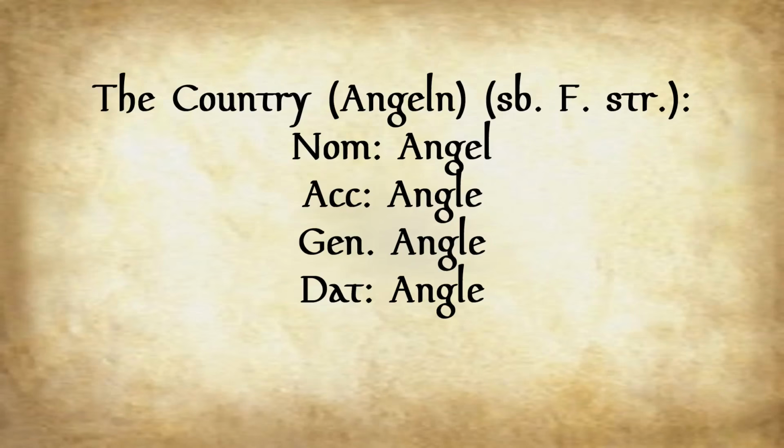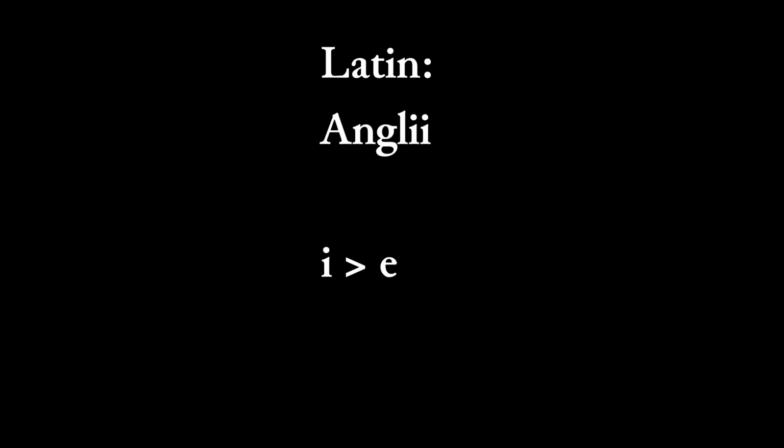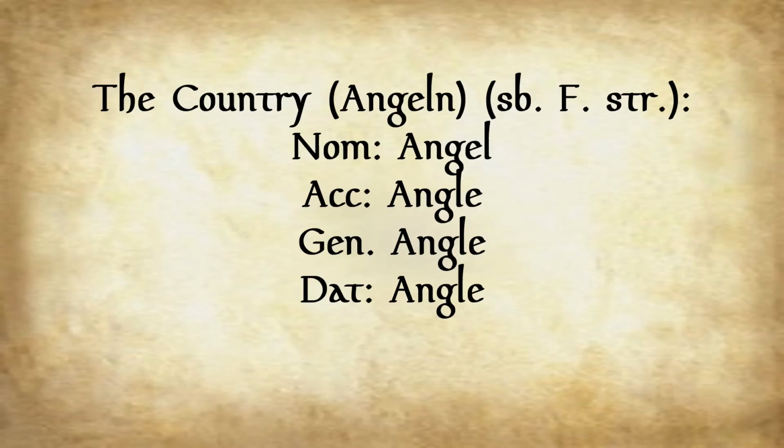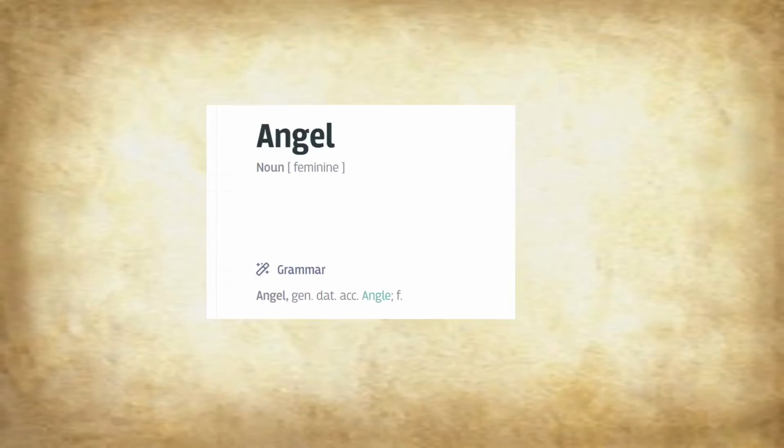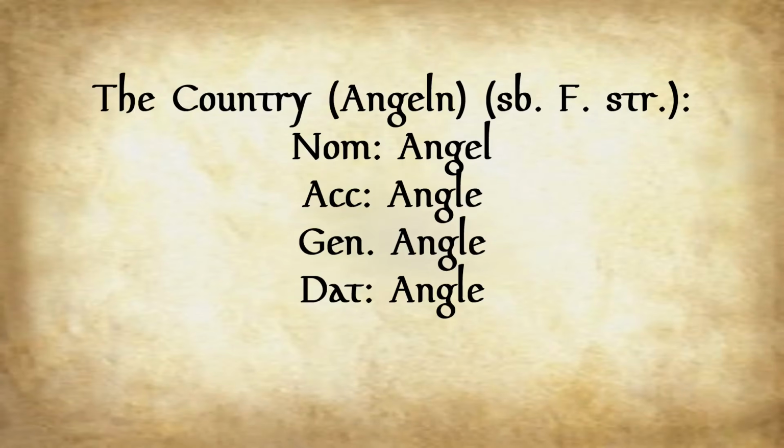But arguably, this is based off of the Latin angli, which would make sense. And so the I to the E would be a vowel change, because it's tempting to think that that angel is the original form, when really we have the Latin angli, from the Latin. So that's something to bear in mind.